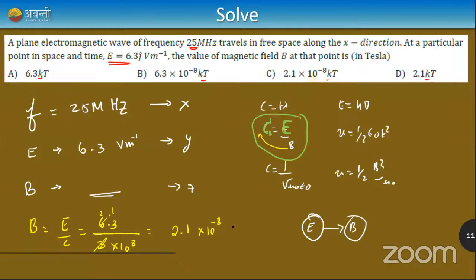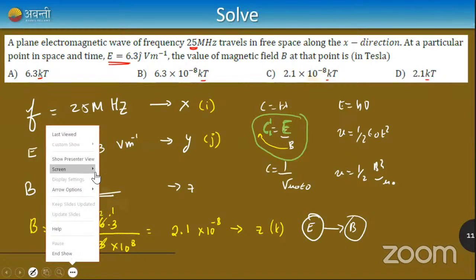What is k here? That means it is in the z direction. This is i, this is j, this is k, so it's in the z direction. Okay, I'll tell you one more shortcut trick to remember the direction of the wave. That is, the direction of E cross B is the direction of the wave.